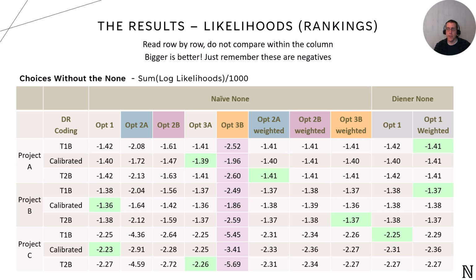First, we'll look at choices without the none option. Here the goal is purely to predict which subscription options are preferred. We see that the unweighted synthetic choice options 2A, 2B, 3B perform worse than the baseline and other options. That's consistent with the MAE results. However, the weighted versions, along with the original options, are all comparable. This means that breaking the choice sets into smaller components doesn't degrade the model's ability to correctly rank the options. In fact, it may even enhance its predictive abilities.